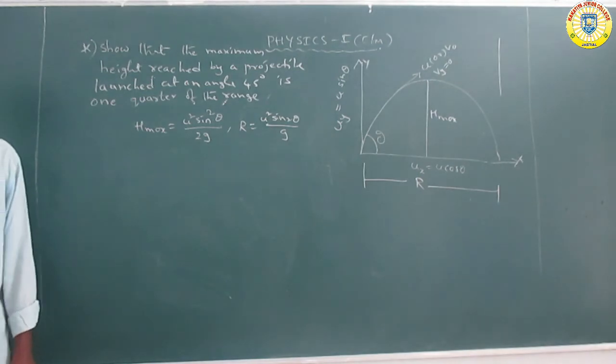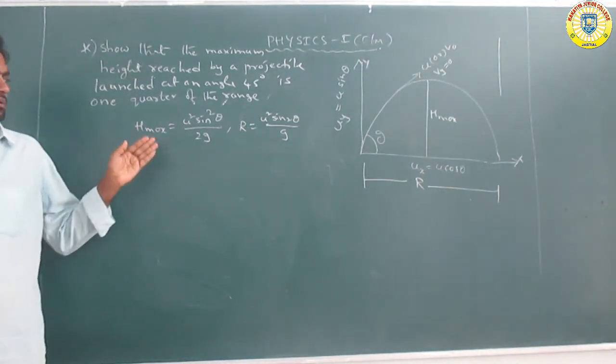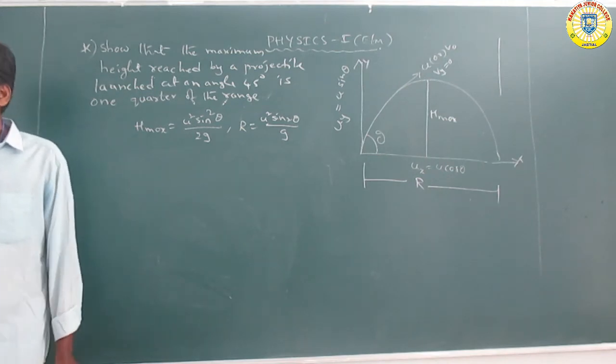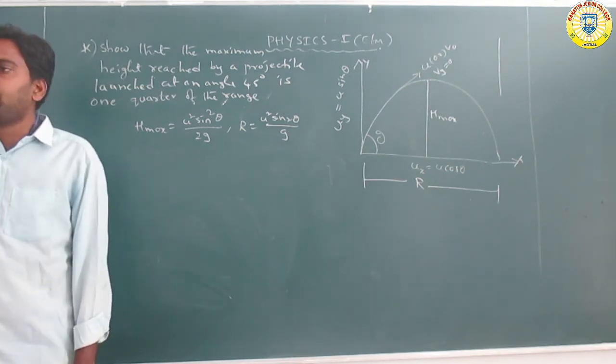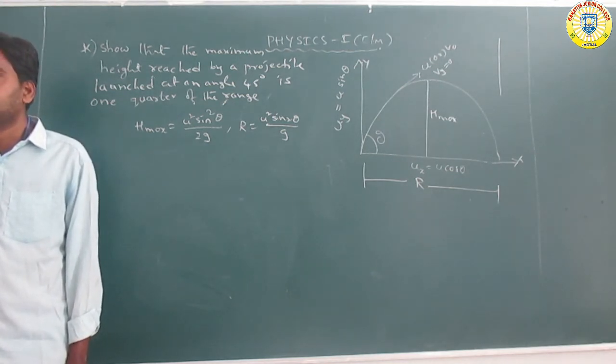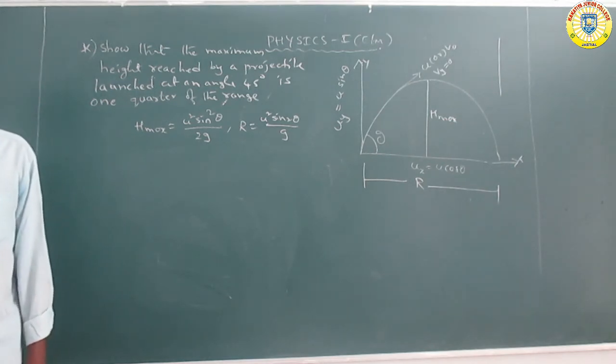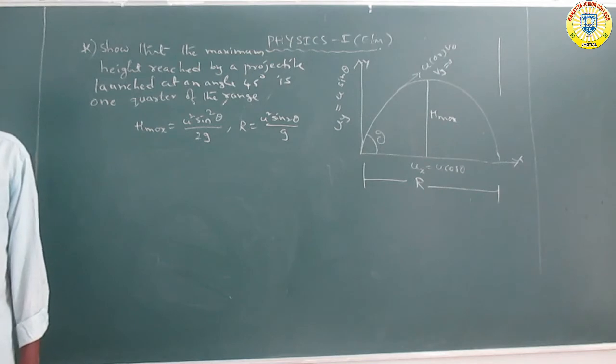We know that maximum height h maximum is equal to u square sin square theta by 2g, and R is equal to u square sin 2 theta by g. Got it? Okay, stop here.